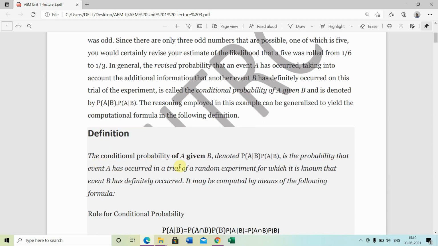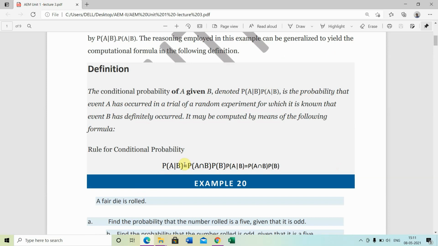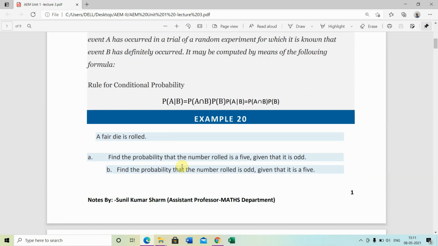The conditional probability of A given B, denoted by P(A|B), is the probability that event A has occurred in a trial of a random experiment for which it is known that event B has definitely occurred. It may be computed by means of the following formula. Rules for conditional probability: P(A|B) equals P(A intersection B) upon P(B). This is the formula for conditional probability.